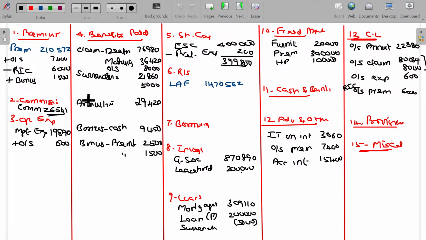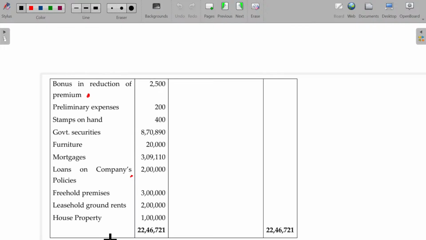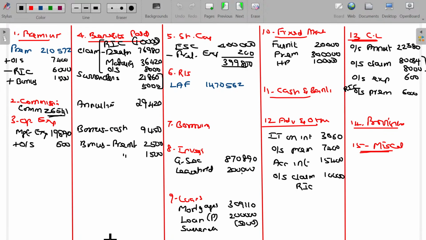Minus. Okay, minus. Reinsurance ceded 10,000, negative value. And the 10,000 will be part of what? A recoverable amount? No. So outstanding claim for reinsurance ceded, recoverable being your asset. Hope I have posted all these values.